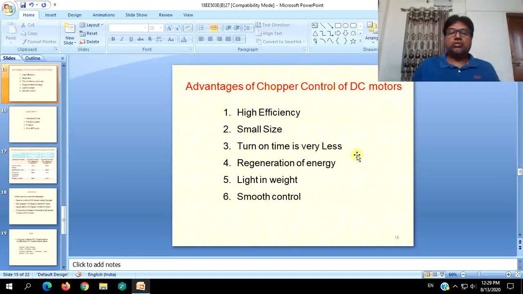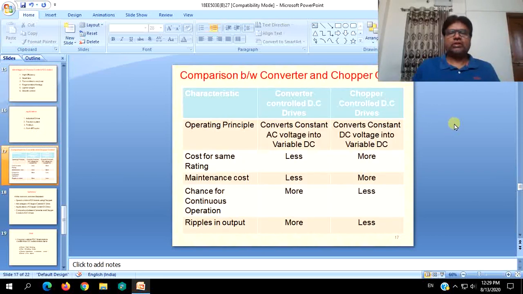This comparison of chopper control advantages was mainly in accordance with the electrical procedures, as well as single phase converter drives. So according to that, cost is more for DC drives. Likewise, maintenance cost is also more for DC drives. Chances for continuous operation in single phase will be more.